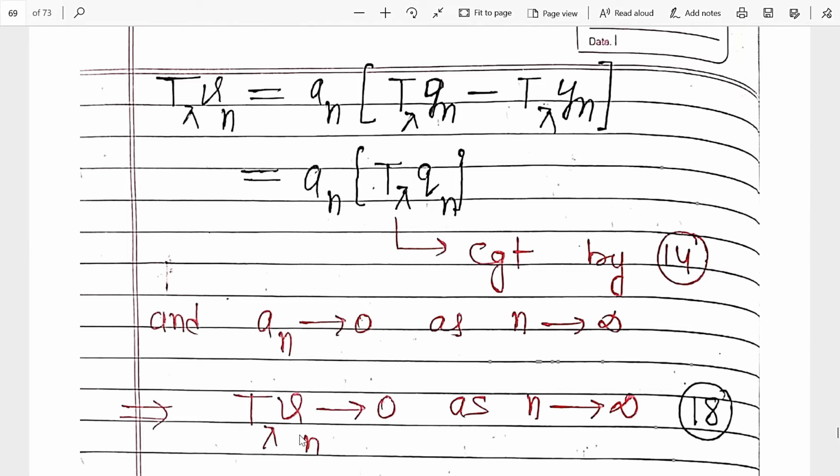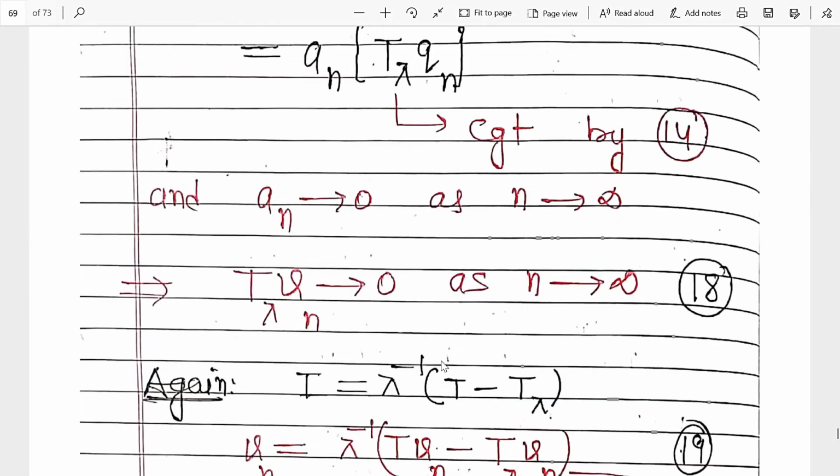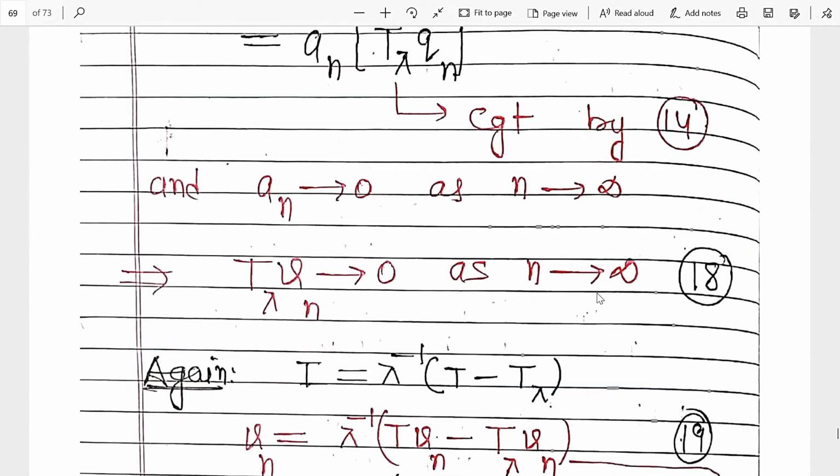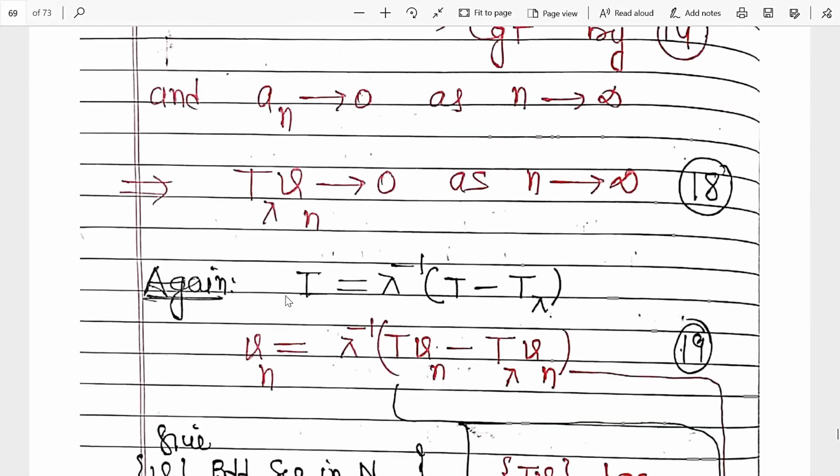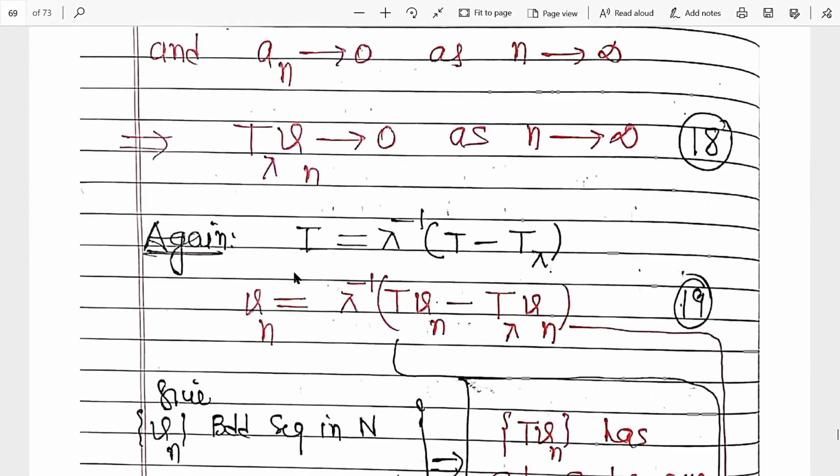Clear? So T lambda vn approaches 0 as n approaches infinity. Again, using the result of I, the identity operator, so vn multiplied by vn on both sides, this vn becomes lambda inverse T vn minus lambda vn. So this approaches 0. Remember. Clear?